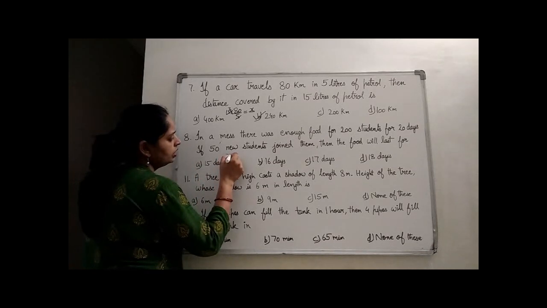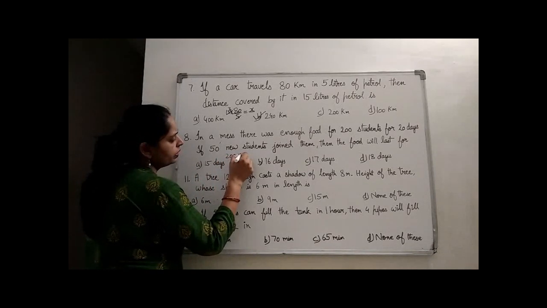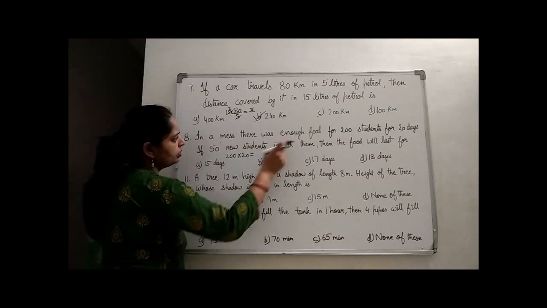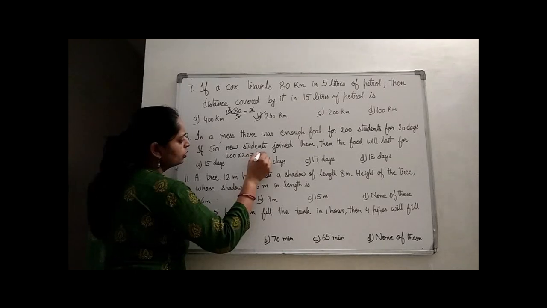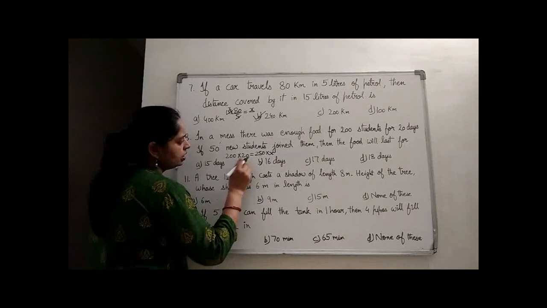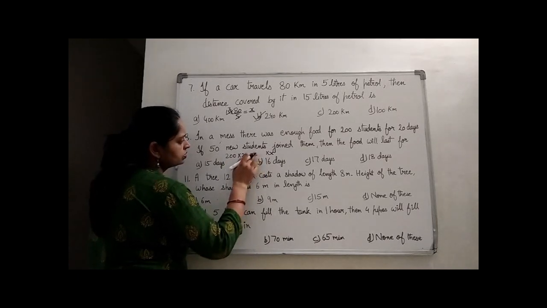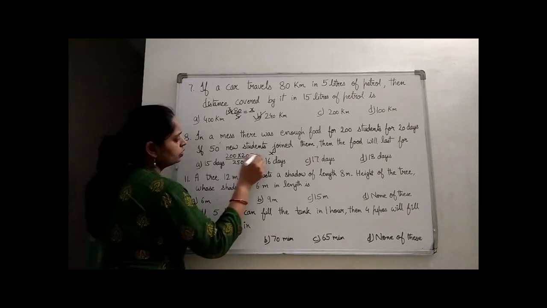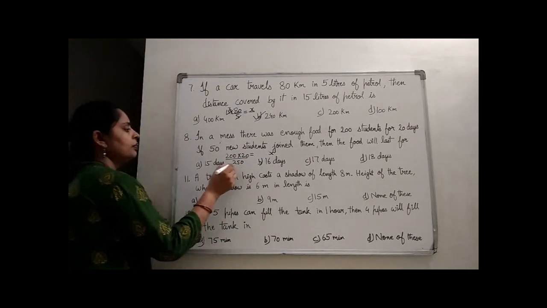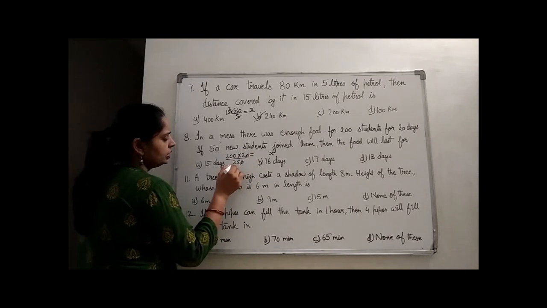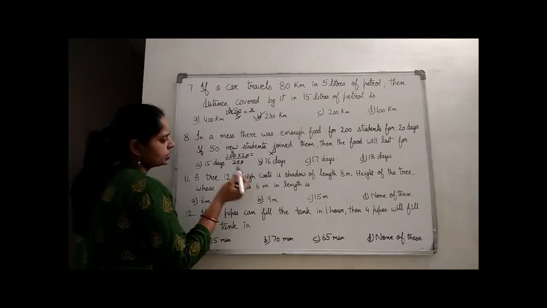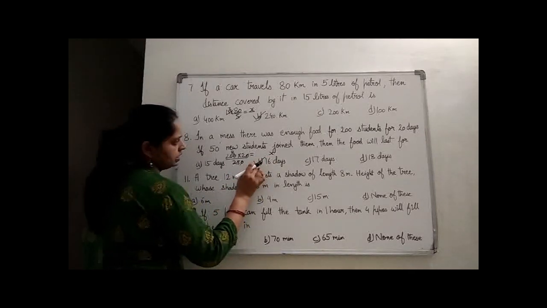So 200 into 20 will be equal to how much? Now the number of students will be 200 plus 50, which is 250 students. And the food will last for, suppose, x days. So x is there, and 250 will come down. So x is equal to how much? 200 into 20 upon 250. 0 and 0 will get cancelled. 25 8s are 200. 8 2s are how much? 16. So the food will last for 16 days.